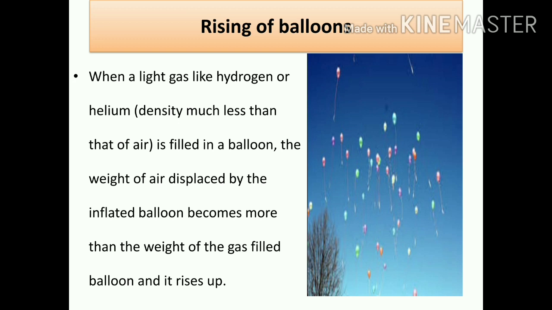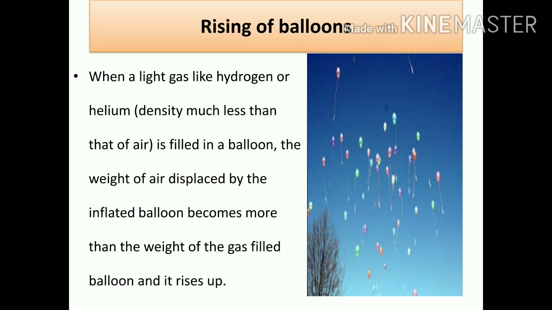Try to understand. The weight of the air displaced by an inflated balloon, whether a hydrogen balloon or helium balloon, will become more than the weight of the gas filled in it. So it will rise up very easily. The surrounding air is a mixture of all gases, not hydrogen or helium.